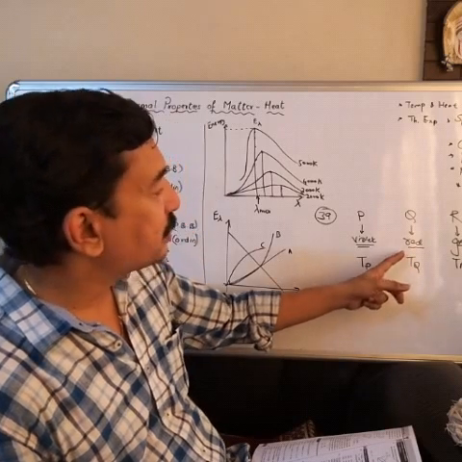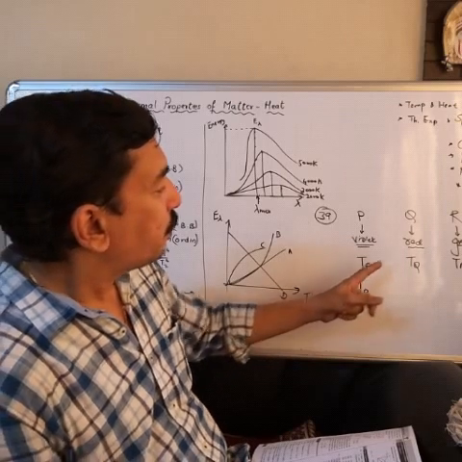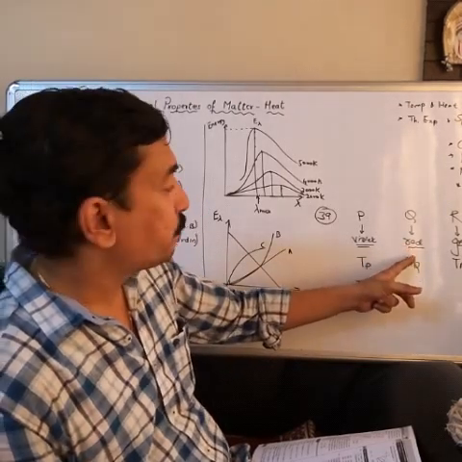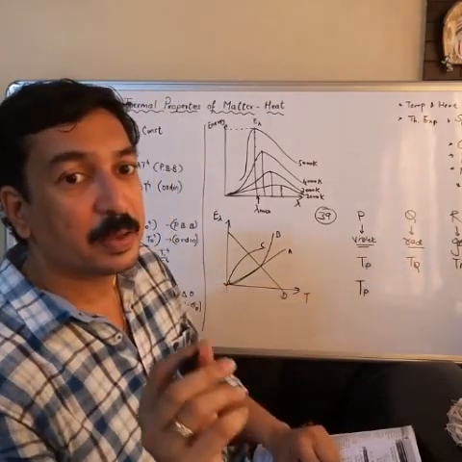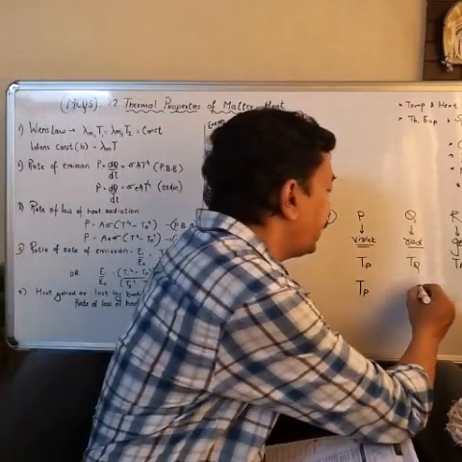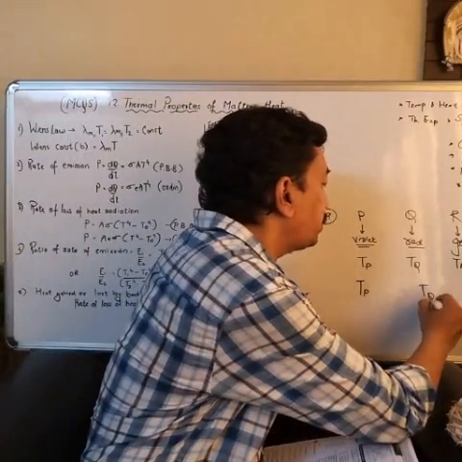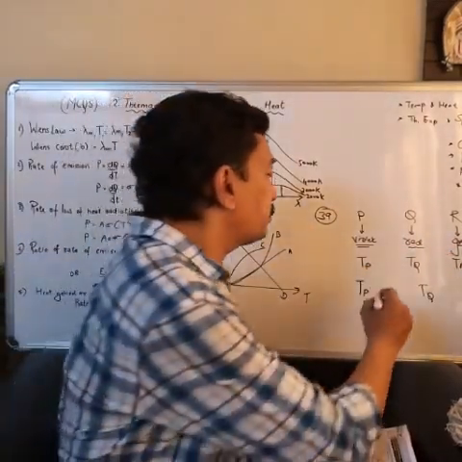Wavelength of red is maximum. Maximum wavelength means minimum temperature, right? So here will be TQ, and green will be intermediate.